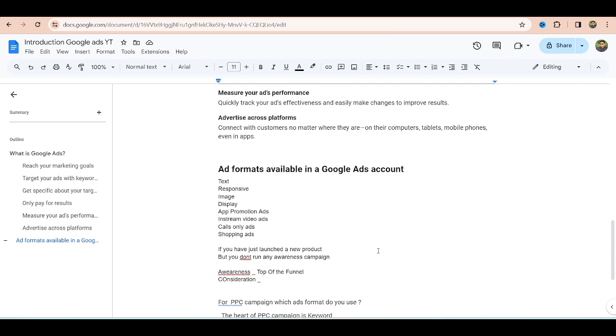You want to make sure they know the pros and cons of your product. So you can show them the reviews and benefits of the new product that you have just launched.